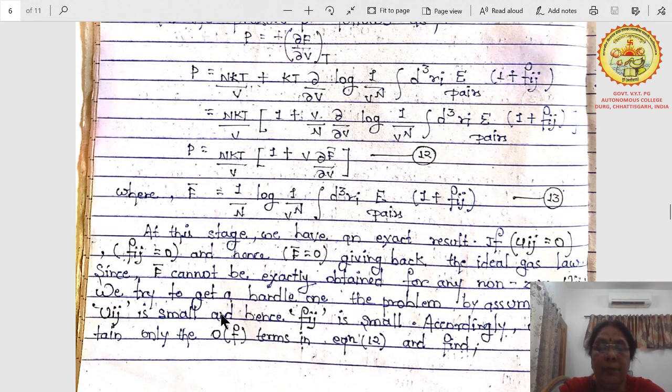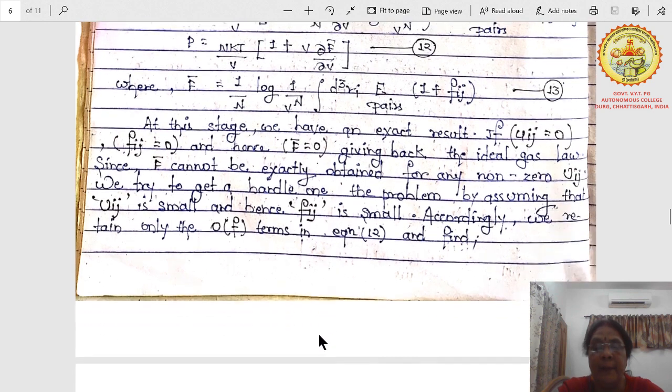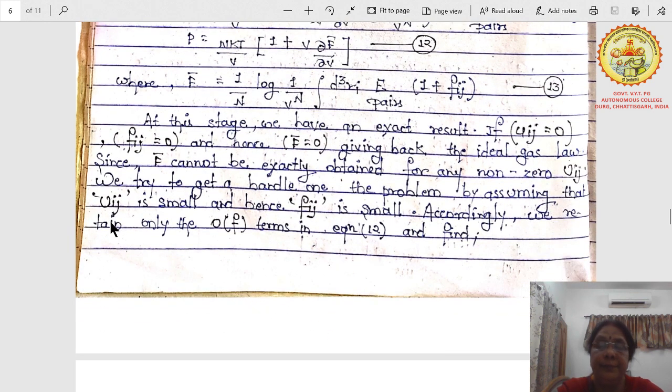At this stage we have an exact result. Here you can see that if uij equals 0, what will happen? fij will be 0 and hence F bar will be 0, which gives back the ideal gas law. F bar cannot be exactly obtained for any non-zero uij. We try to get a handle on the problem by assuming that uij is small and hence fij is small. Accordingly, we retain only the first-order term in equation 12.